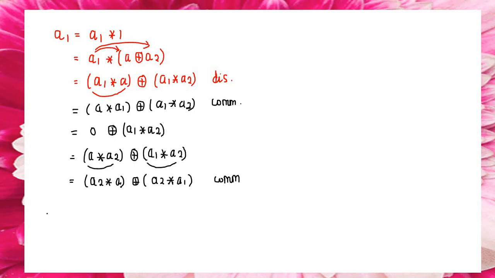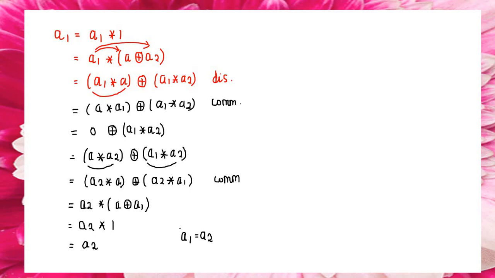Next, comparing the first term and second term, the common term will be A2. So I have taken A2 outside, and all the other terms will be the same: A direct sum A1. Next, by using the definition, A sum A1 will be 1. By using addition, A2 multiplied by 1 will definitely be A2. So here I have concluded A1 equal to A2.